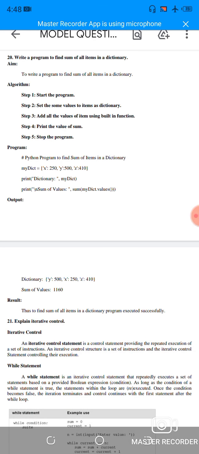20th question: write a program to find the sum of all items in a dictionary. Aim, algorithm, program and output. Aim: to write a program to find the sum of all items in a dictionary. Algorithm: steps 1 to 5 are given.